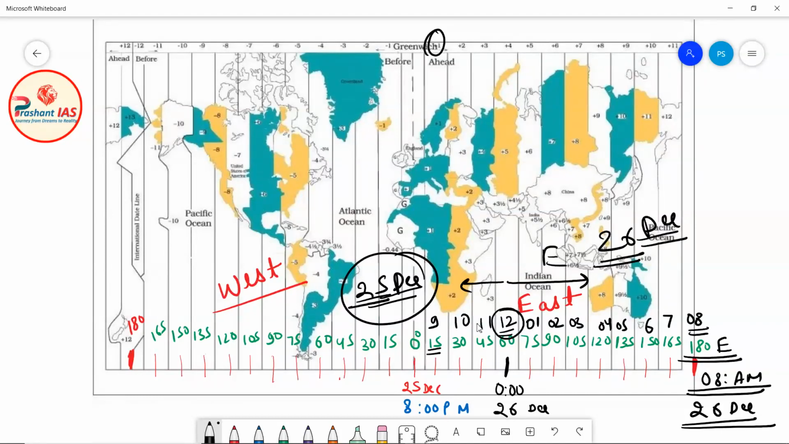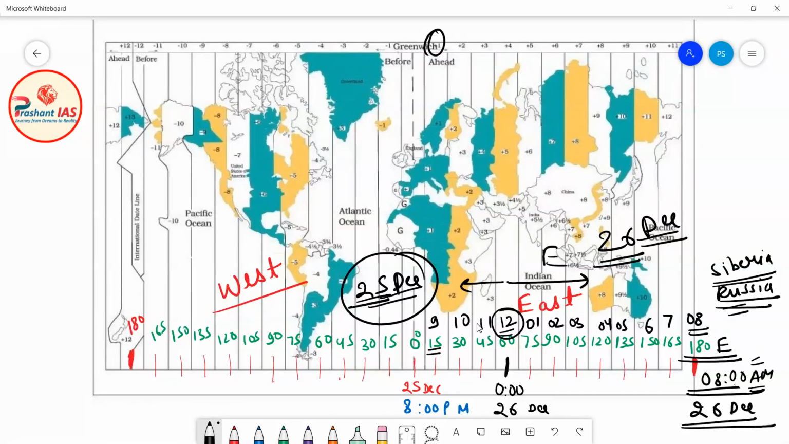What is the date and time at 100 degree east meridian of longitude? At 100 degree east, the time will be 8 a.m. in the morning, and the date will be 26th of December. This place from where this meridian of longitude passes is the Siberia region, and it belongs to Russia. So in Siberia of Russia, the date will be 26th of December and the time will be 8 a.m.